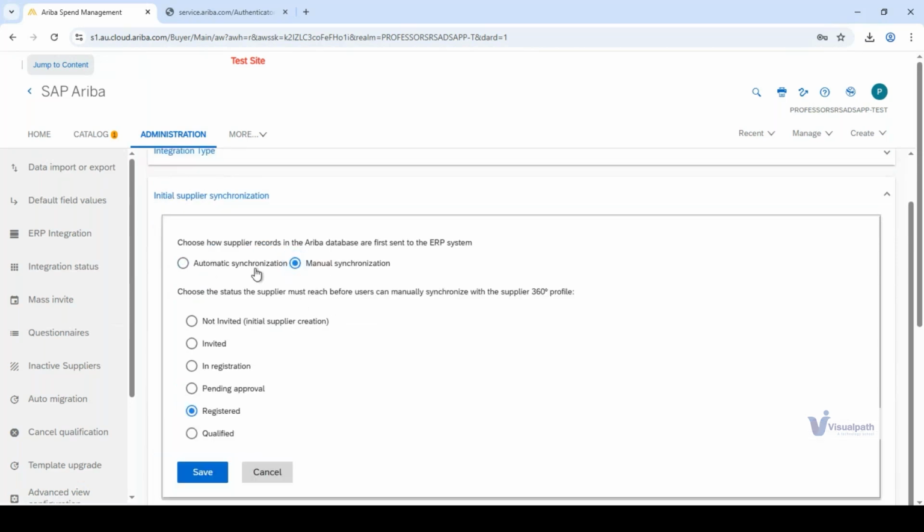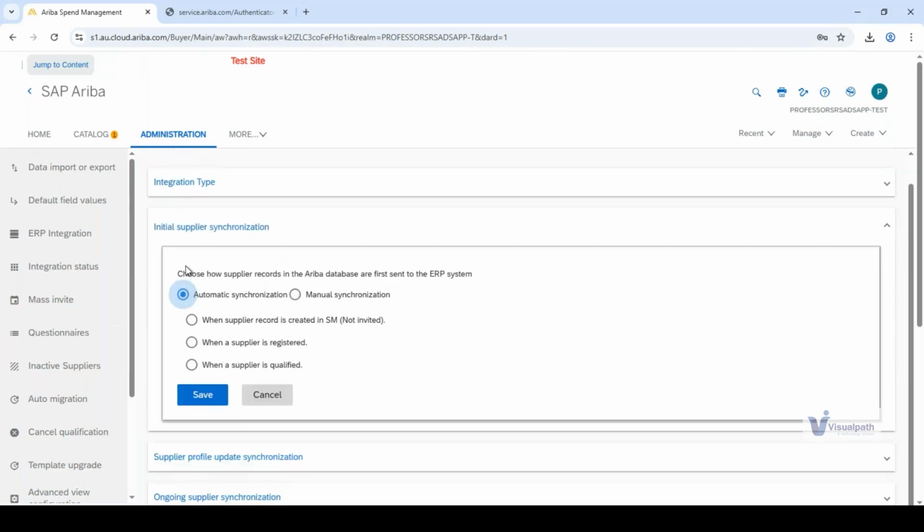That is what happens when you work as a consultant within a multinational company. Your boss will ask you, how do you want to synchronize the data? Are you going to do it automatically or are you going to do it manually? So we generally select automatically. Once the supplier is registered into the system, after this class, I will show you how a